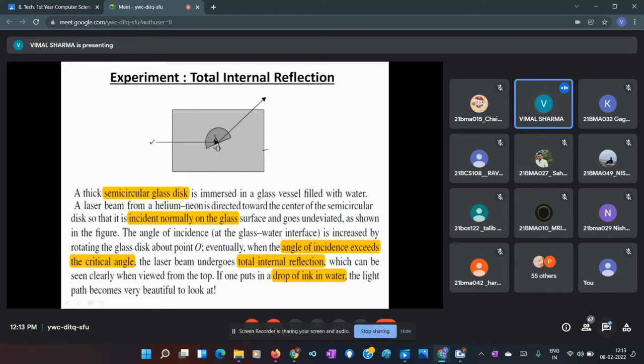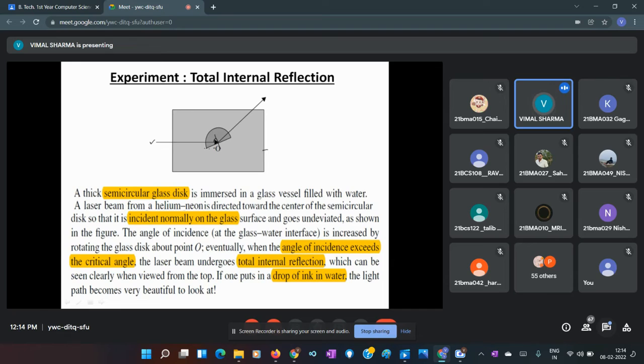So we are rotating this semicircular glass, and we know the refractive index of glass and of water, though there will be impurities in the water, so the refractive index also varies with contamination, but roughly we know it.